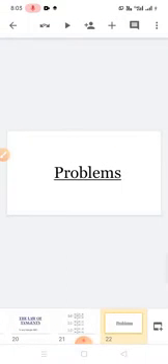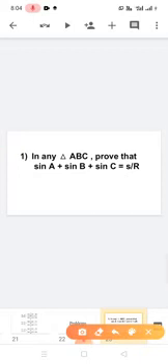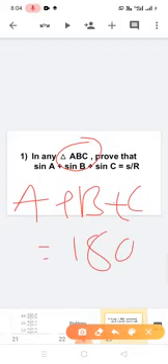Next one. Now we have to see some problems. These are the most important problems in this chapter. In any triangle ABC, it is given the triangle ABC. That means A plus B plus C is equal to 180 degrees.